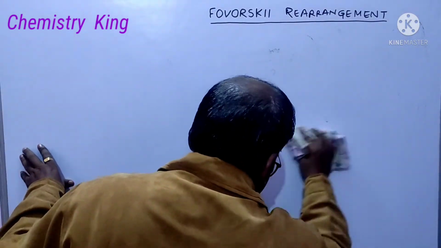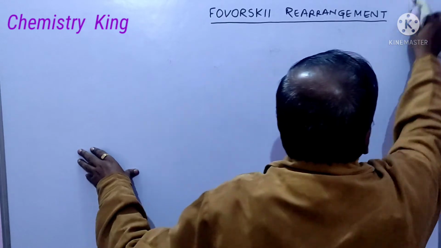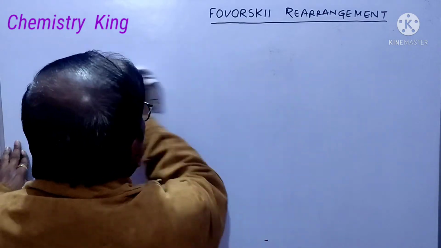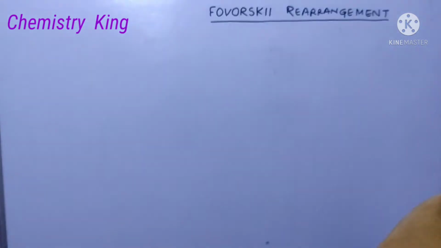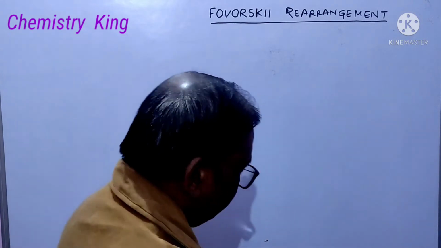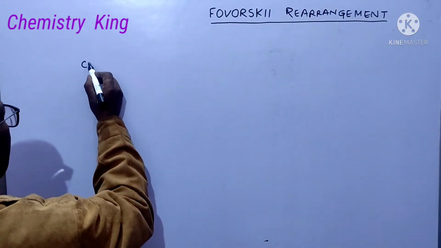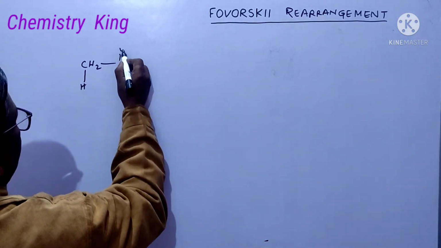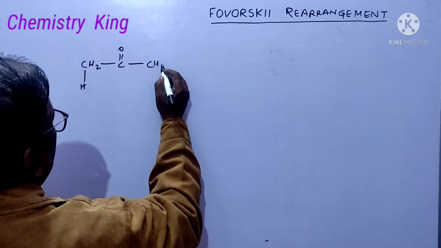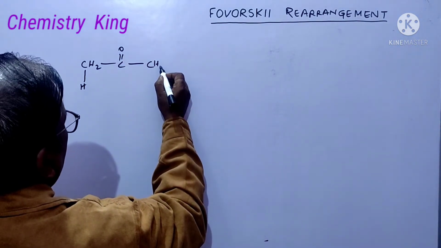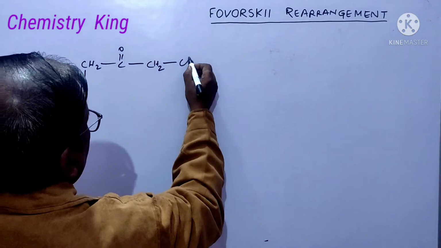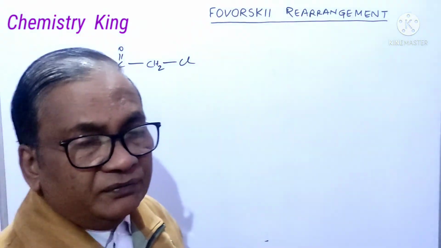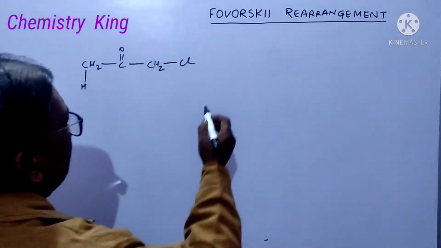In the mechanism, first of all, the base will abstract the hydrogen, leading to carbanion. Let us see. It is a simple compound, a chloro-derivative of acetone, or you can say chloroacetone. It is alpha haloketone. Okay.